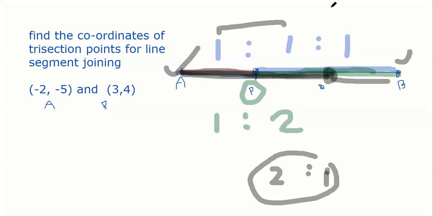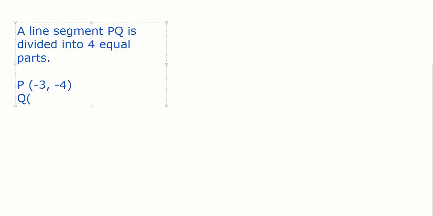So I am going to give you one point problem, you will find out. A line segment PQ is divided into 4 equal parts. Coordinates of P are -3, -4. Coordinates of Q are 4, 5.